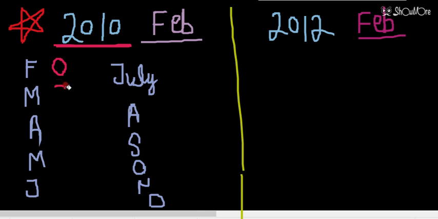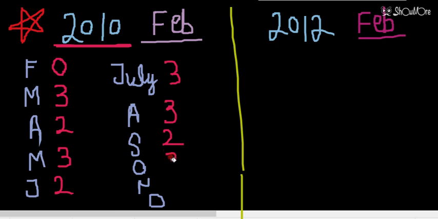March will contain 3 odd days. April will contain 2 odd days. May again 3. June again 2. July 3. August 3. September 2. October 3. November 2. And then we have December. So students, now I have to count them.